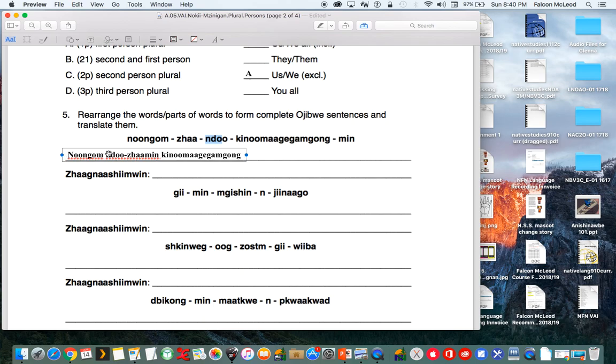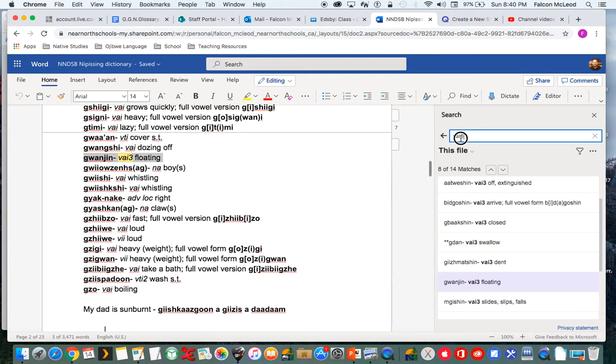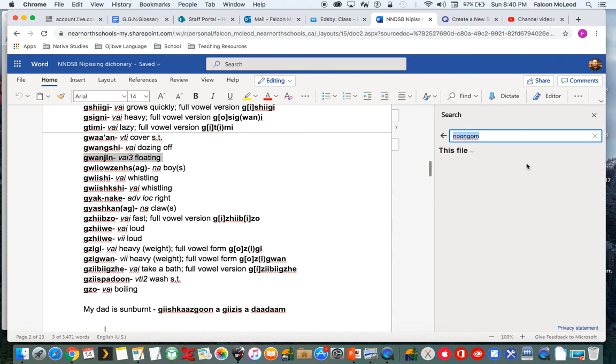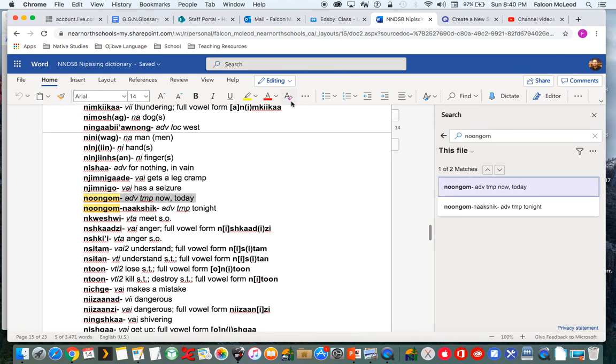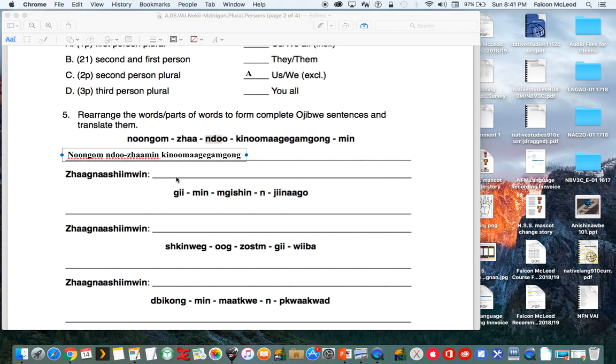That means, so nongum, we can look that up in the dictionary. Nongum means now or today. So we're going to put the translation here beside Nishnaabemwin, which means English. Today.